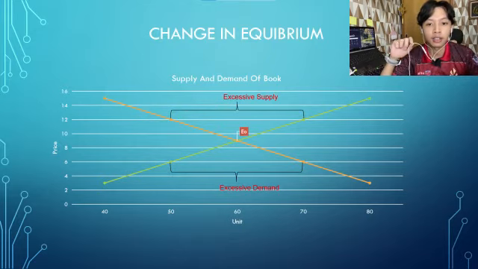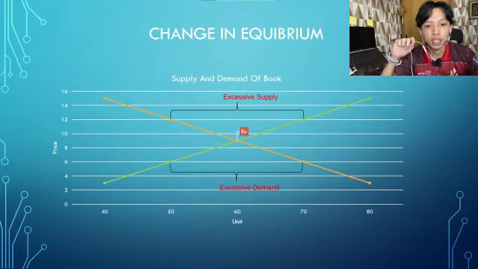So at the 12 ringgit price level, the market is imbalanced due to excess supply. The quantity demanded is 70 units, but the quantity supplied is 50 units. So there is an oversupply of 20 units. This causes the book price to be forced down and producers to reduce supply while demand will increase.